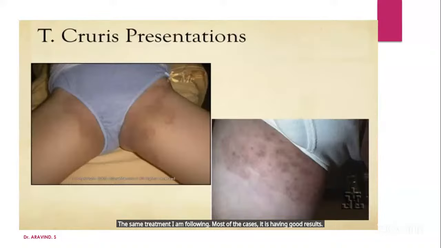Okay, you can see the different presentations. How many of you have seen this case? What are you writing in your case sheets?